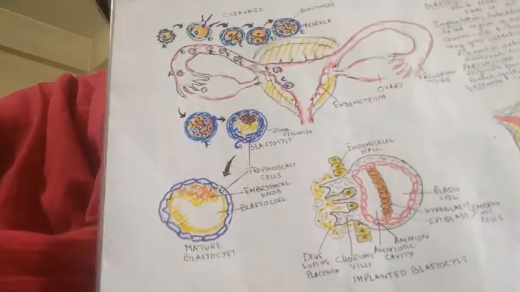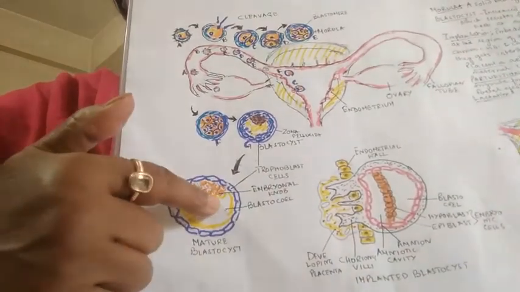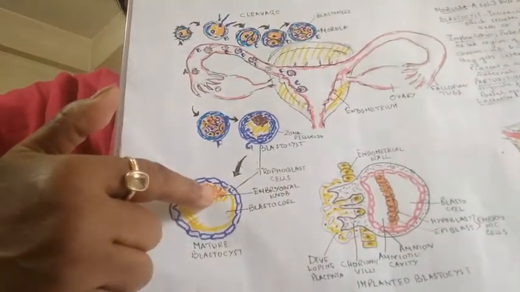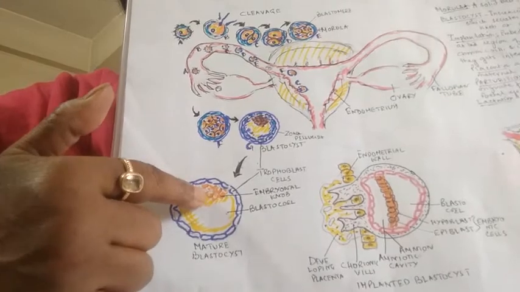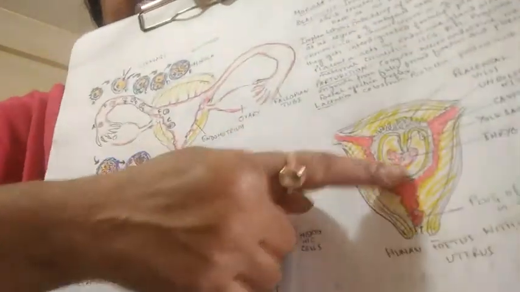Next, state the fate of trophoblast and inner cell mass. This inner cell mass will develop, first of all it will produce the germinal layer, and later on it will produce the fetus.